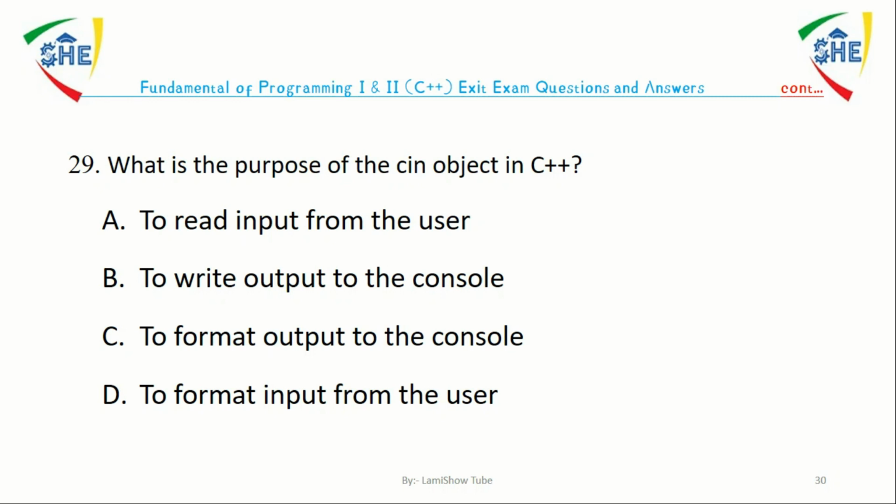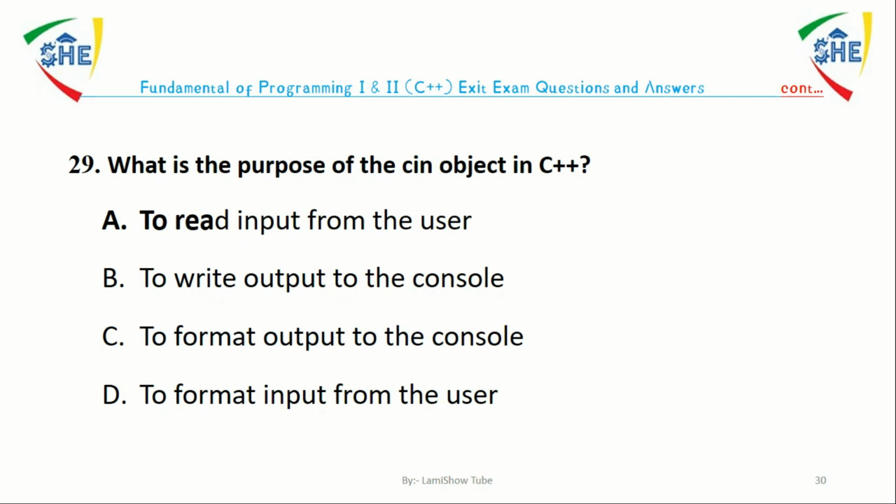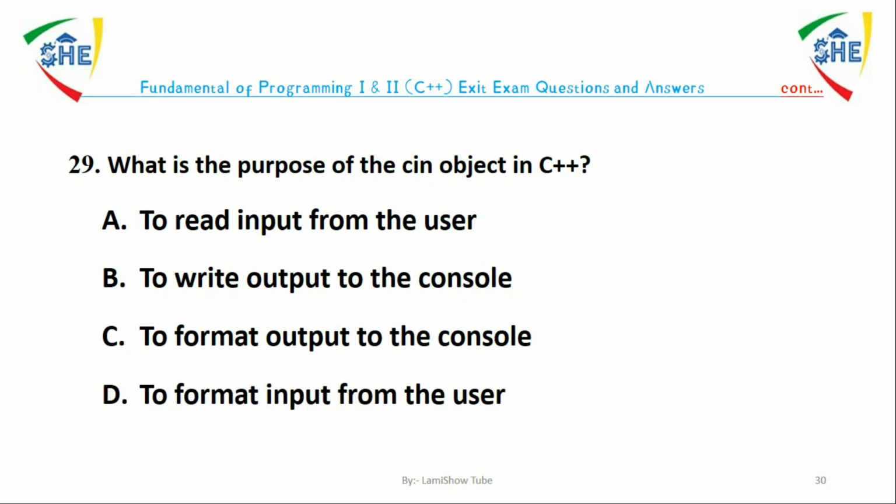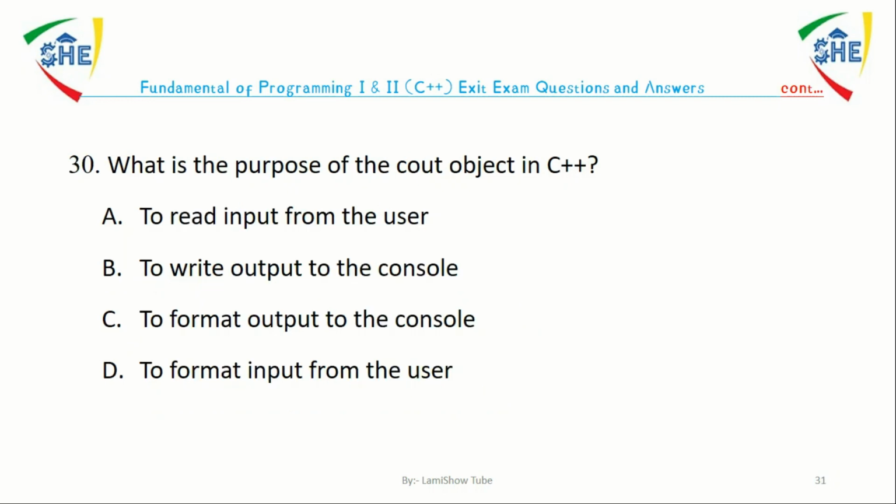Question number 29. What is the purpose of the cin object in C++? To read input from the user, to write output to the console, to format output to the console, to format input to the user. The answer is A. The cin object in C++ is used to read input from the user.